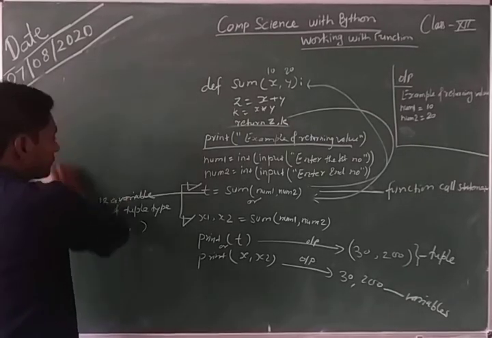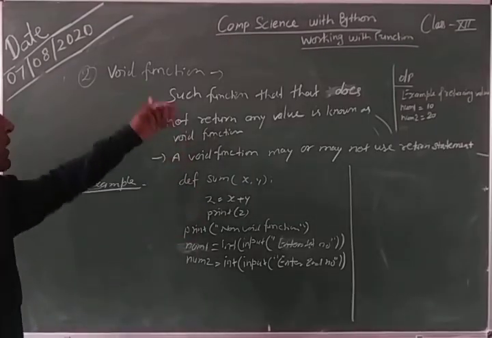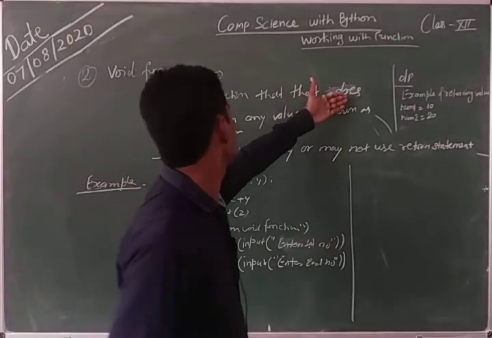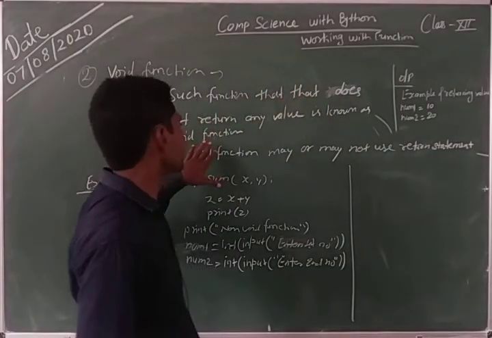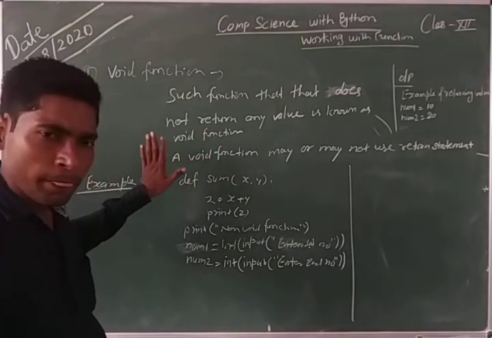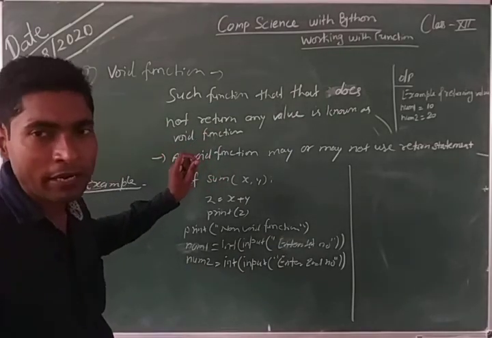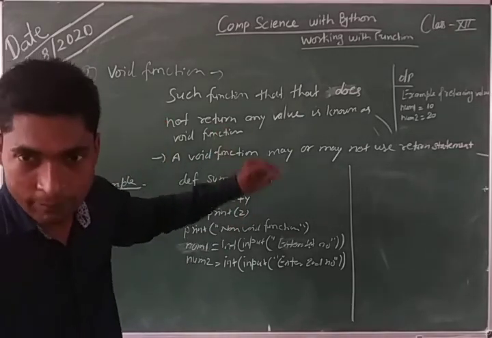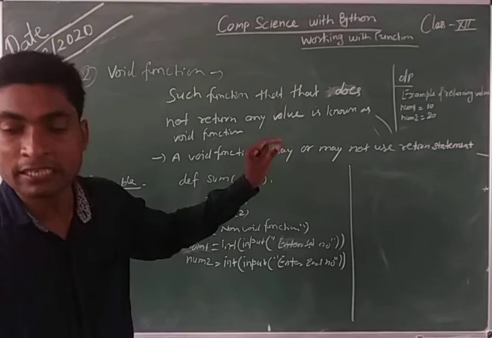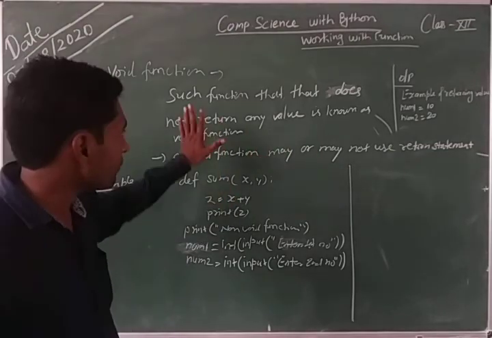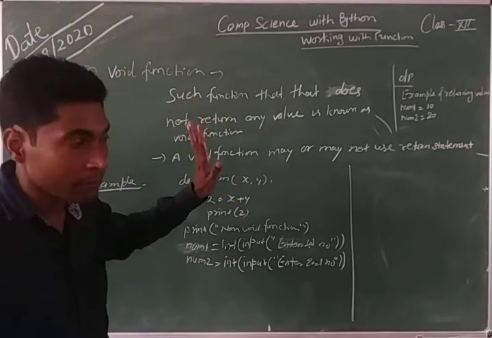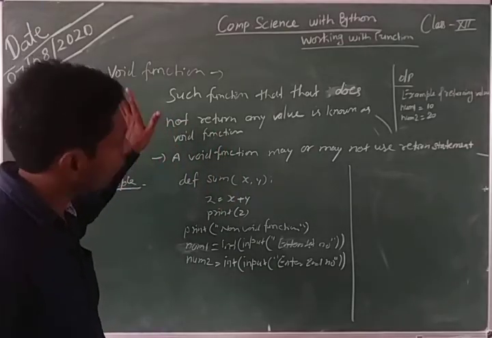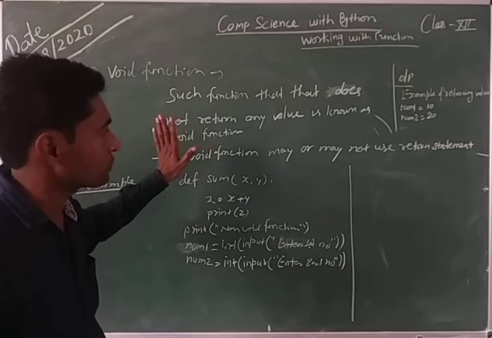Alright students, now let us see the second type, the void function. First, the definition: such a function that does not return any value is known as a void function. Note one important point. A void function can have a return statement in its function body and can also be without a return statement in its function body. If a function has a return statement but without any value, then that function is also a void function. Don't get confused.